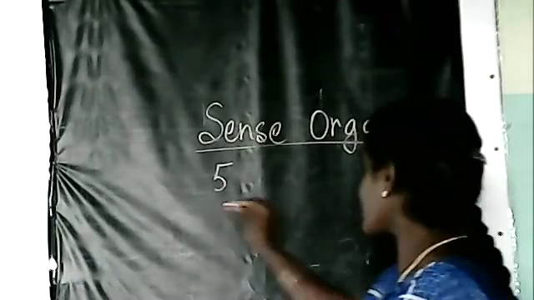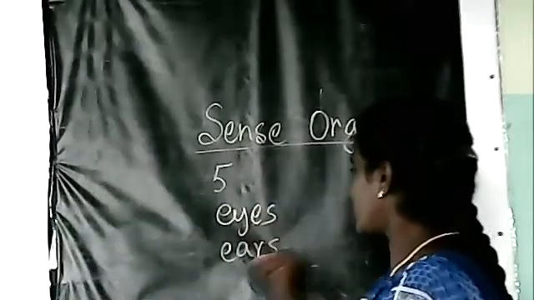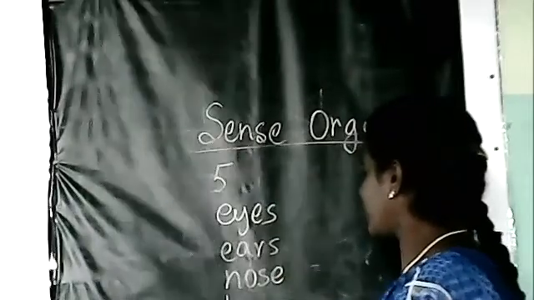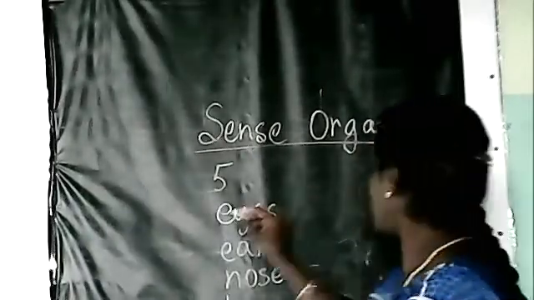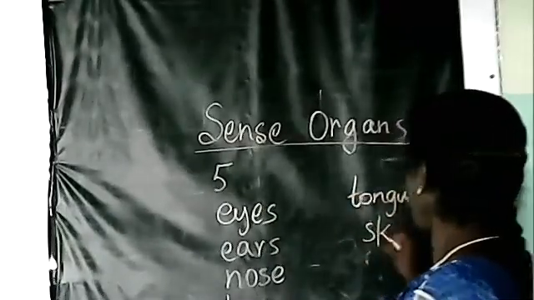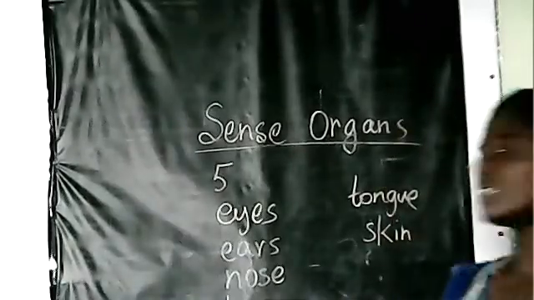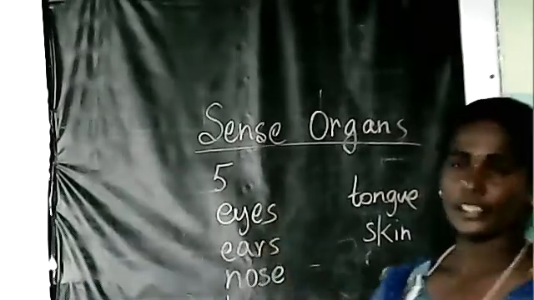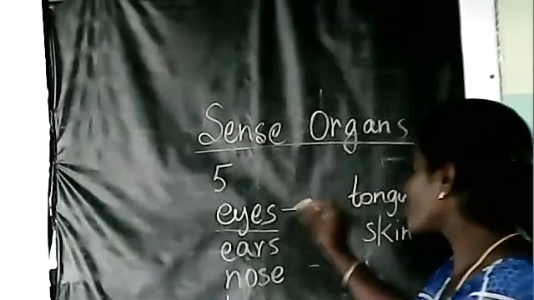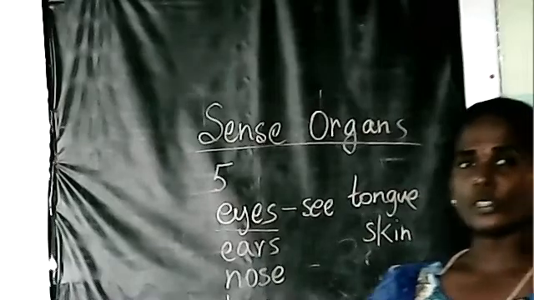These are the 5 sense organs: eyes, ears, nose, tongue, and skin. Okay, now what is the use of the eyes? Eyes are used for seeing. Eyes for seeing.